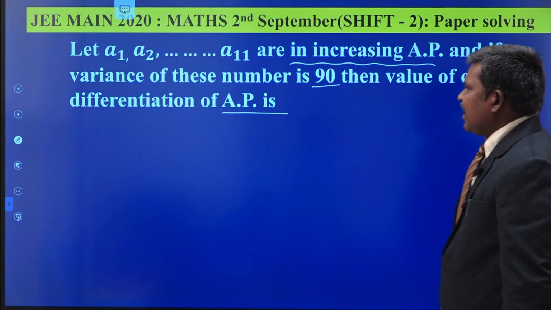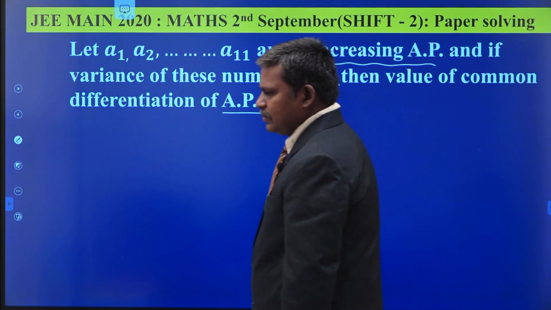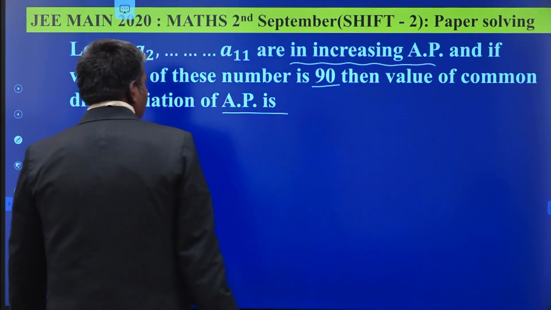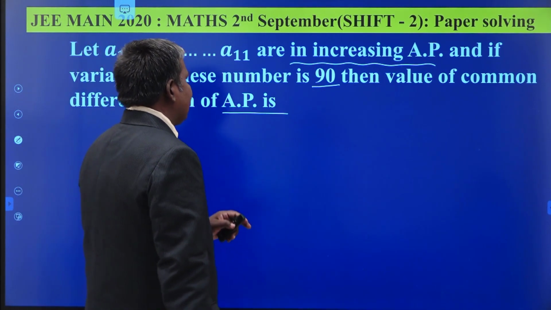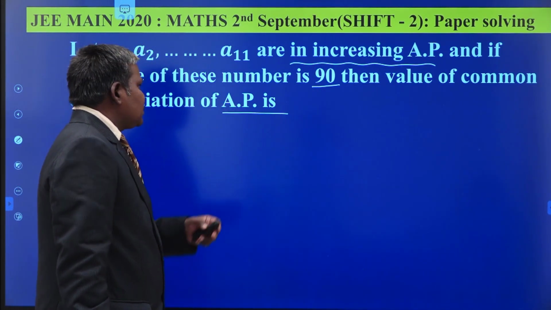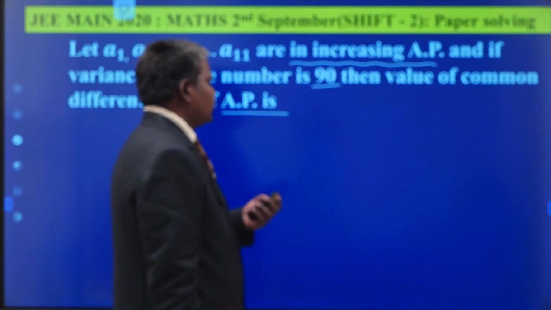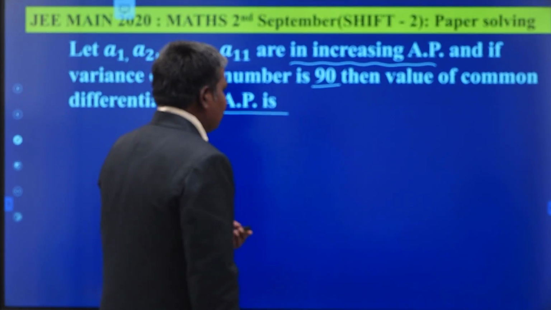Understand? A1, A2, A3 and so on up to A11 are in arithmetic progression, and it is an increasing one. The variance of the numbers is 90. Then what is the value of the common difference?